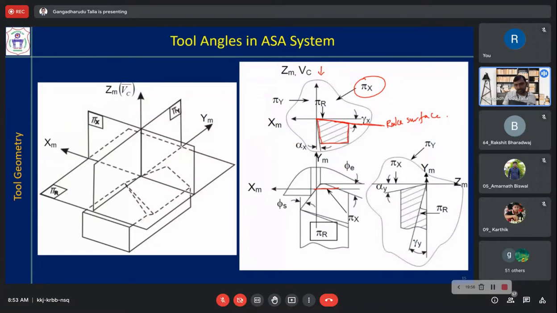The angle between the rake surface and the pi r plane, when viewed in the pi x plane, is gamma x. Now, what is gamma x? It is the side rake angle.